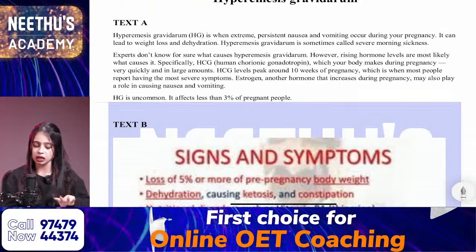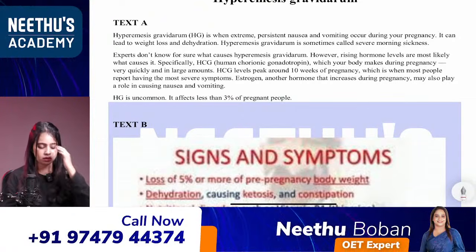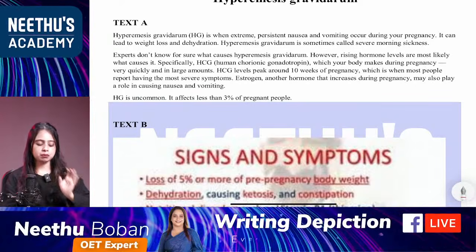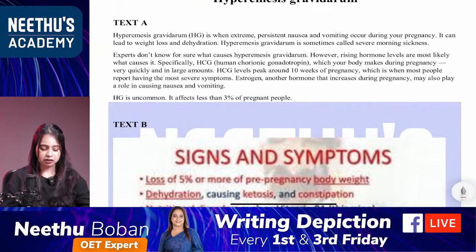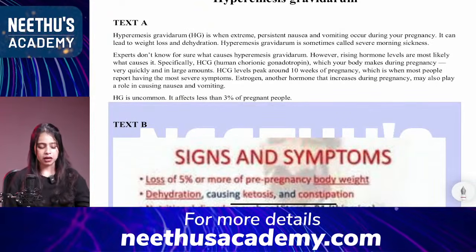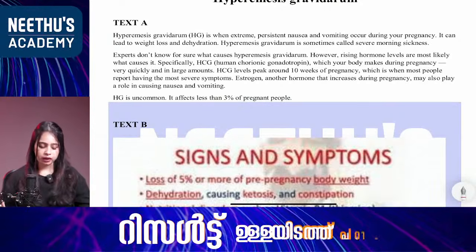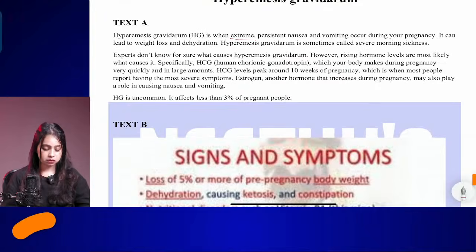Okay, so from text A, what are your keywords? Let me know what are the keywords from text A. Hi Riga, Mary, Raphael. Okay. Yes, Balu, extreme. Okay, I'm just marking the word extreme. Any other words?